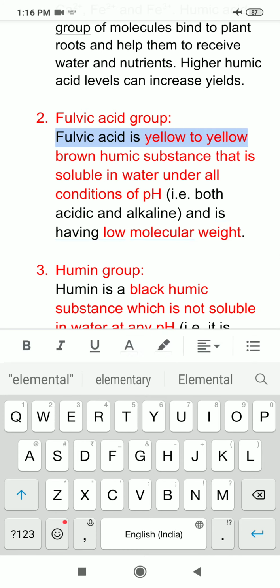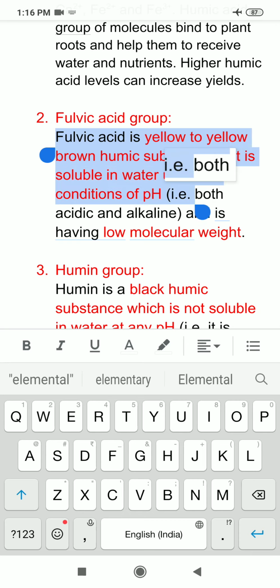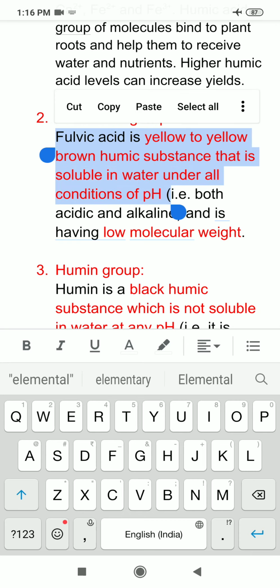brown in color, whereas fulvic acid is yellow to yellow brown in color. So, I can say fulvic acid is yellow to yellow brown humic substance that is soluble in water under all conditions of temperature. You can see the difference. Humic acid group is soluble only in alkaline pH and fulvic acid group is soluble under both conditions, alkaline as well as acidic.